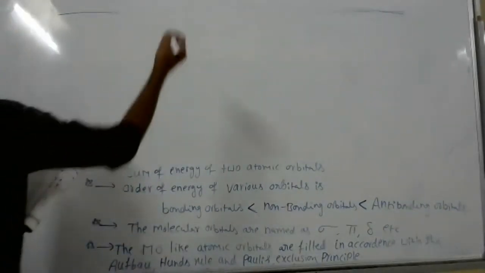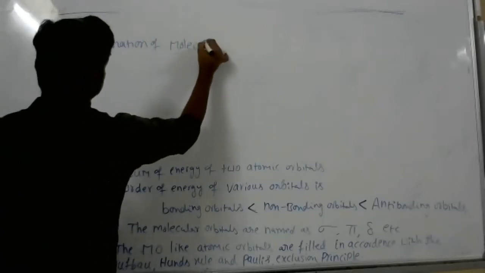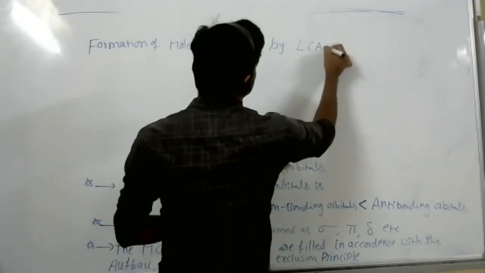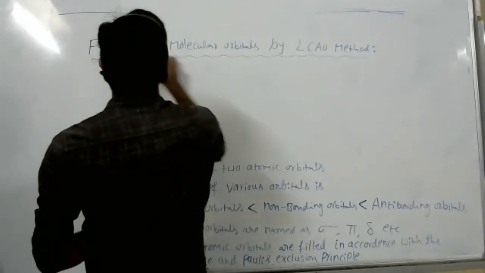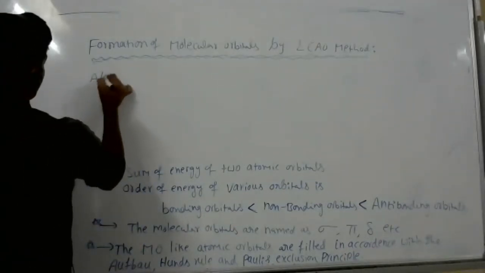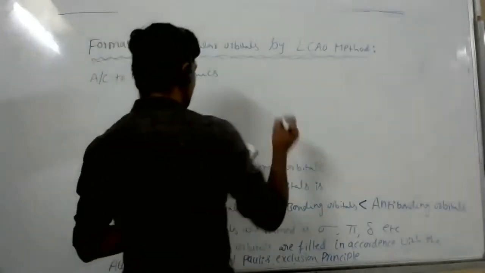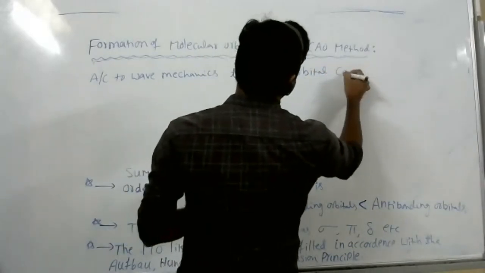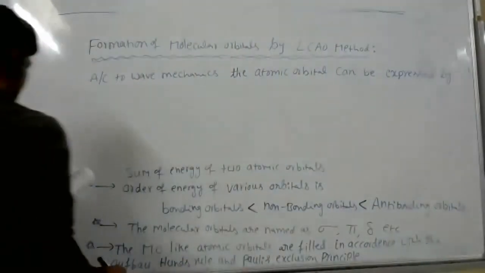Okay, next. Small subheading, formation of molecular orbital by LCAO method. So according to wave mechanics, the atomic orbital can be expressed by wave function psi.